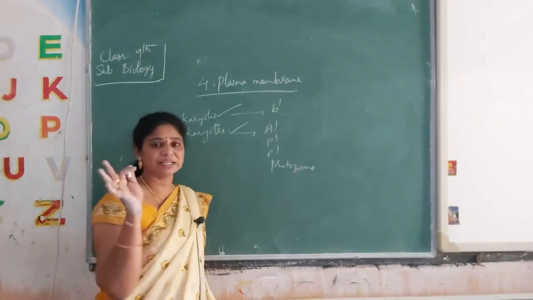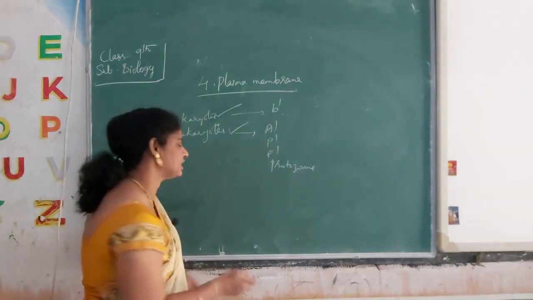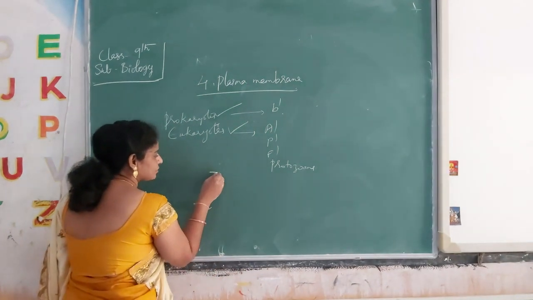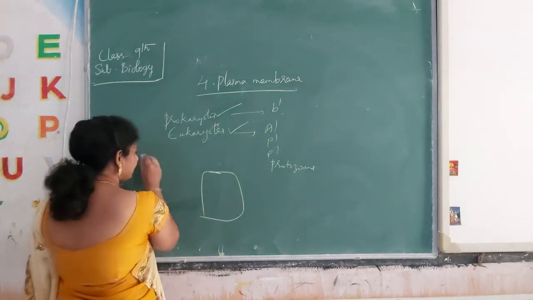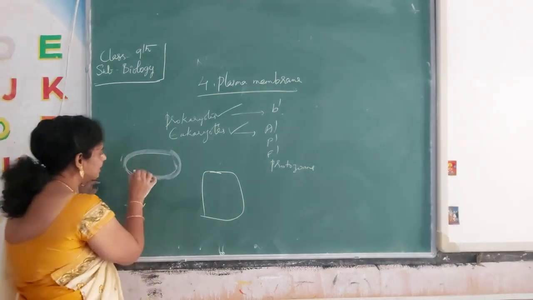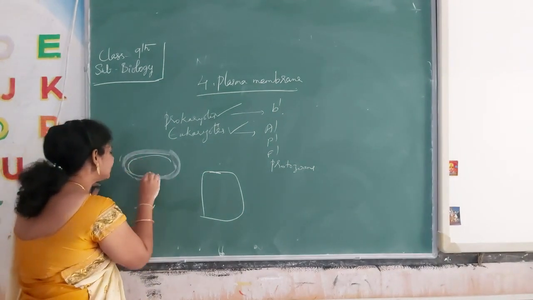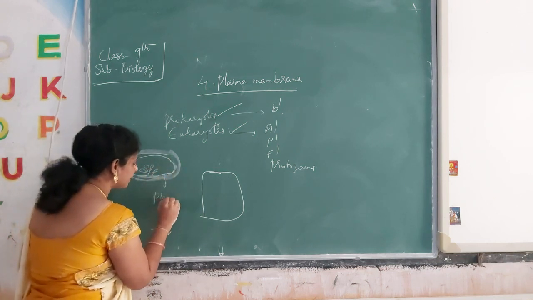Whatever organism is present, whether unicellular or multicellular, each and every cell is covered with the plasma membrane. For example, let's think of bacteria. This is a cell wall, you know very well. Inside it there is also a membrane. This is called the plasma membrane.